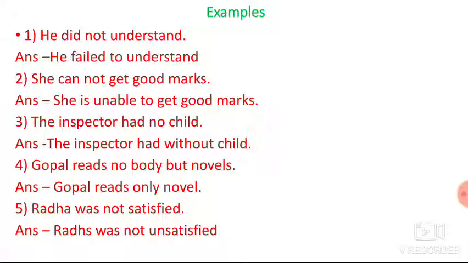The first one: he did not understand. Answer: he failed to understand. Did is the past tense, and for this past tense we have used failed to here. Second sentence: she cannot get good marks. Answer: she is unable to get good marks. We have used unable in place of cannot here.